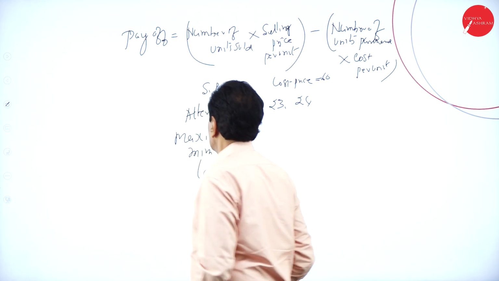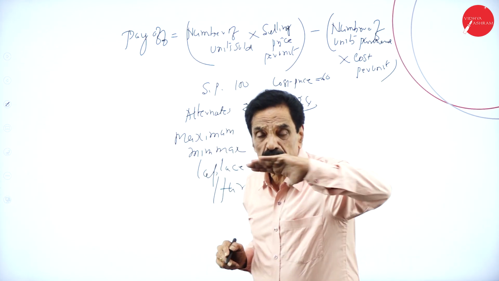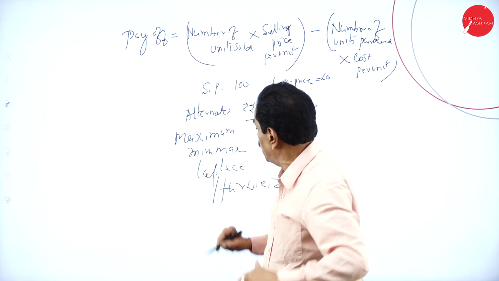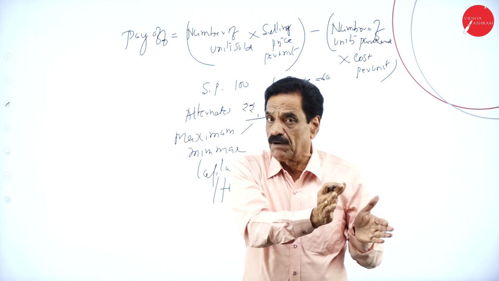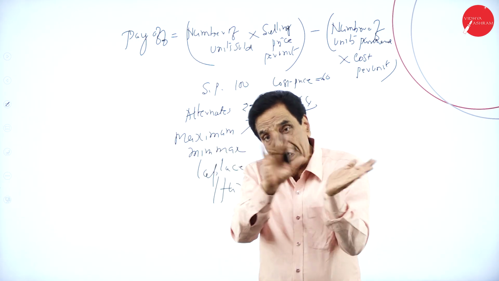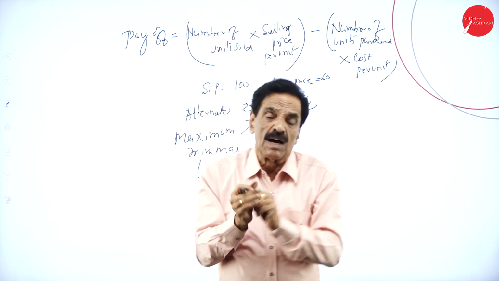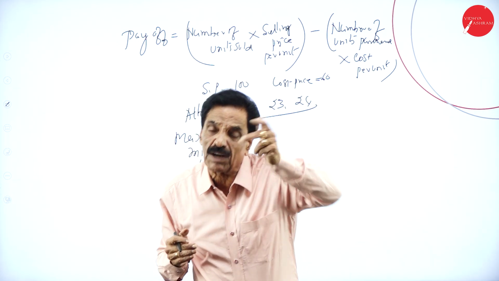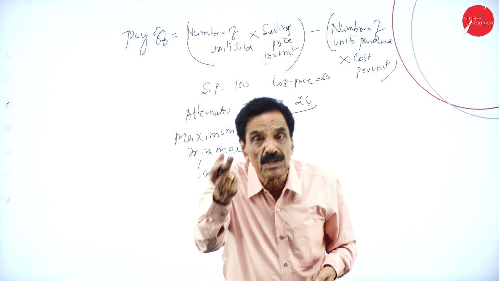These are the 4 items. Here, find out the maximum profit available in the 3 alternatives, find out the maximum, and among the maximum, which is the minimum. First, find out the maximum profit, then find out the maximum among the 3 alternatives. Then among the maximum, you have to find out which is the minimum.